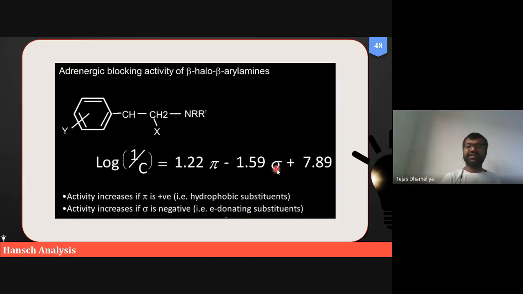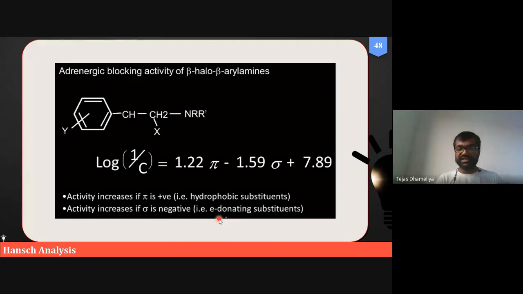We can decrease sigma by incorporating electron donating groups such as methyl, ethyl, hydroxy, methoxy, amino, dimethylamino, etc. That way, you should explain your answer.